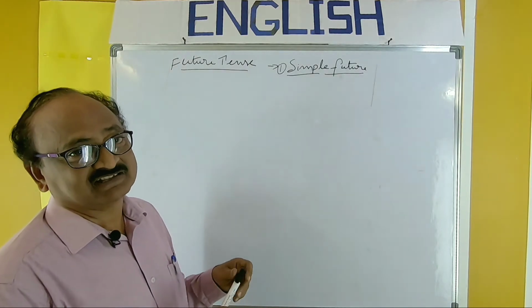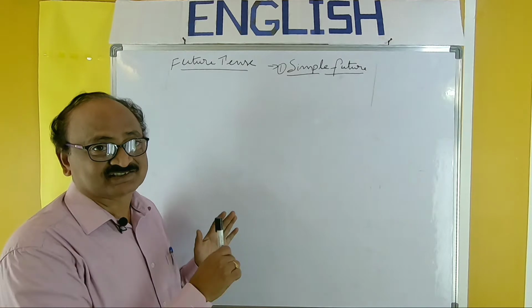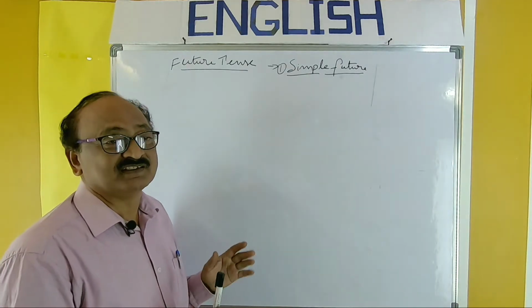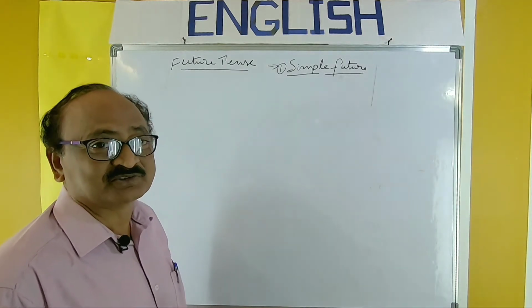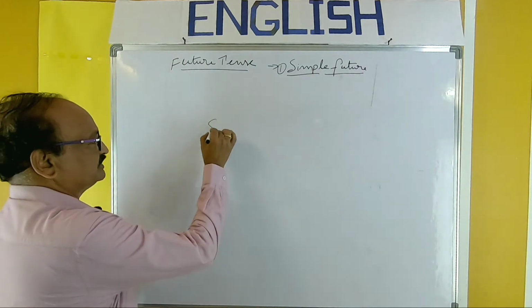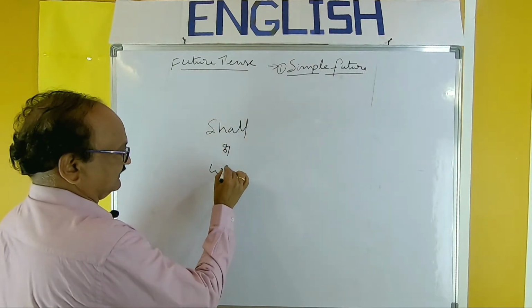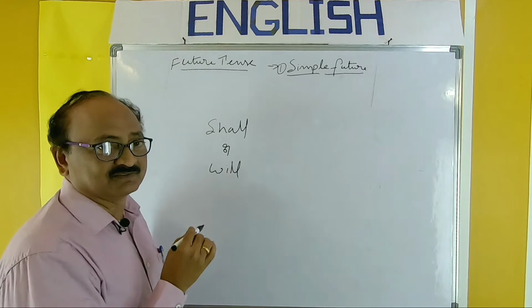First, we should take the structure, or construction, how to construct sentences in the simple future. Whenever we want to express the future, we should use shall or will.